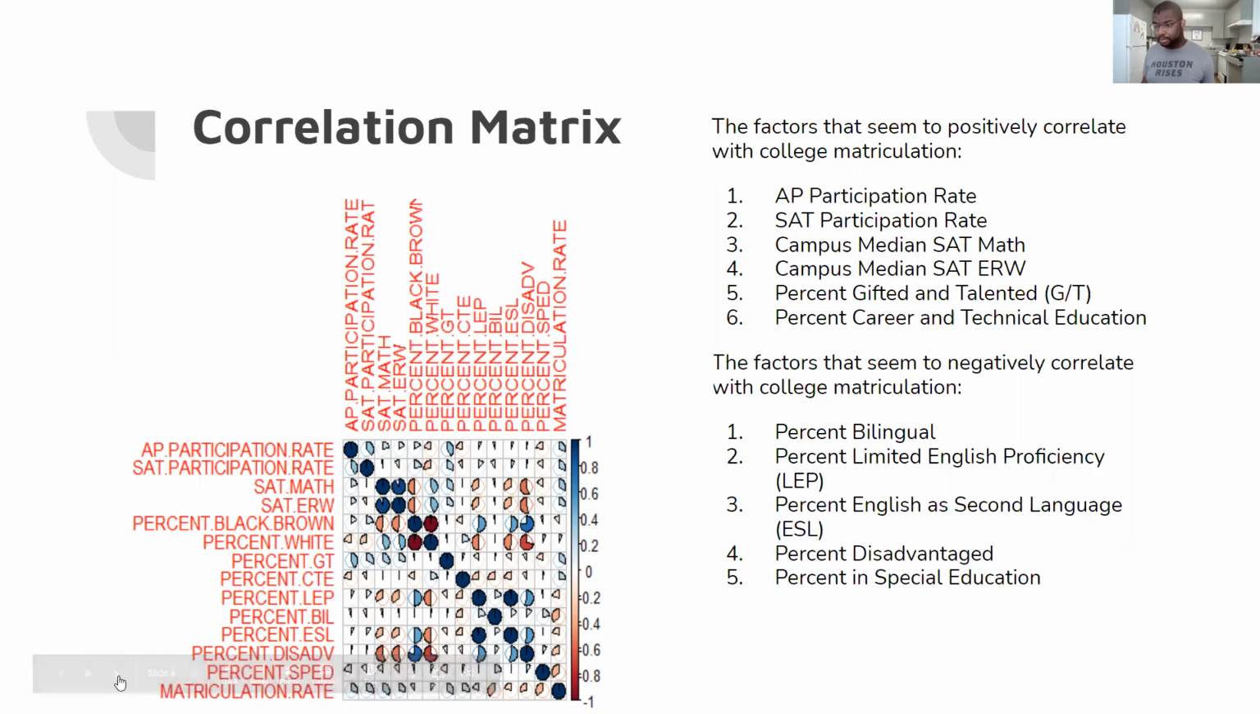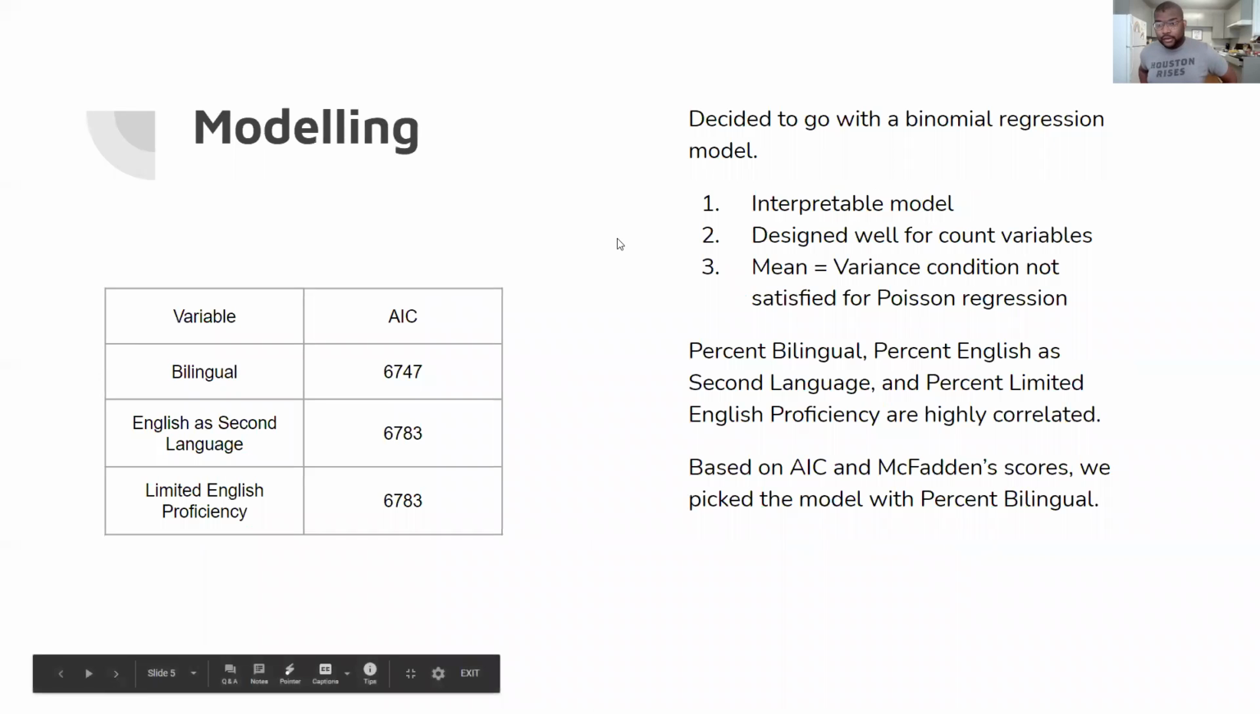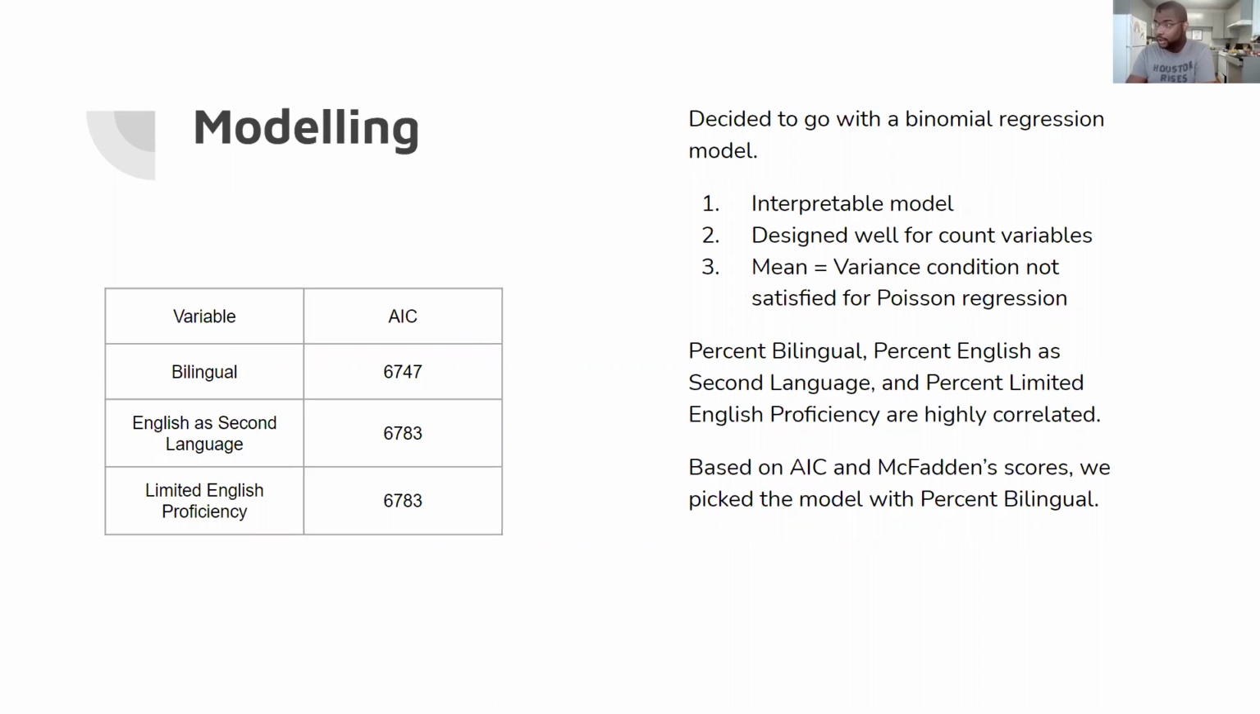One of the things that I decided to do there was to do a binomial regression model, mainly because it's an interpretable model. The coefficients can help us understand some of the intricacies of the model. I think it's very well designed for count variables, which is what we had in this case. And we weren't able to use a Poisson model because the variance in the data did not meet the Poisson distribution, the mean equals variance condition.